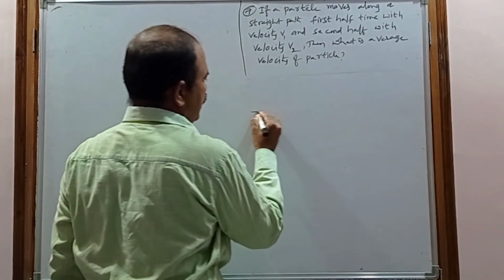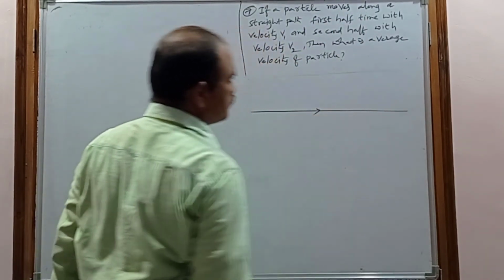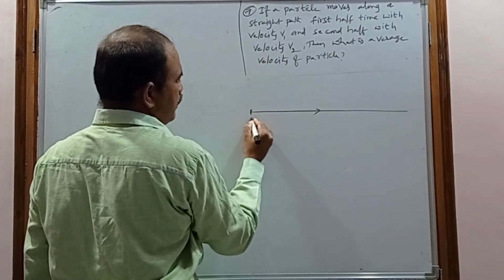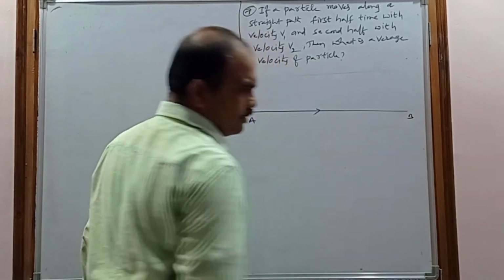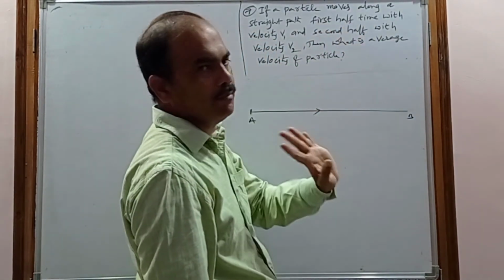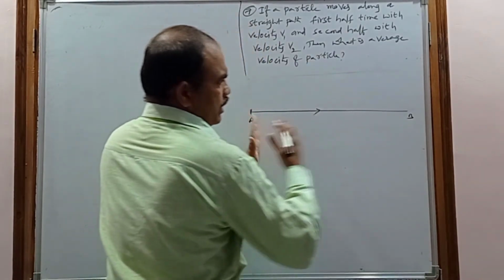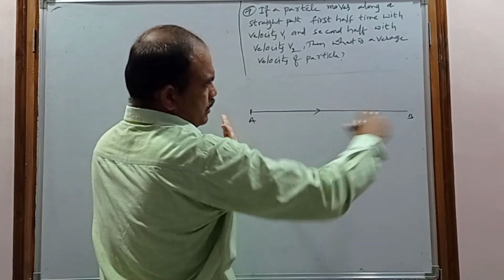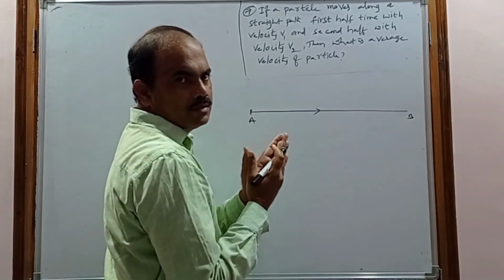The particle is moving along a straight path. The first half time with velocity v1, but this time the distance is not given. So this is considered a straight line path, but what is given is the first half time. Now consider this is the total path followed by the body, a straight line path.